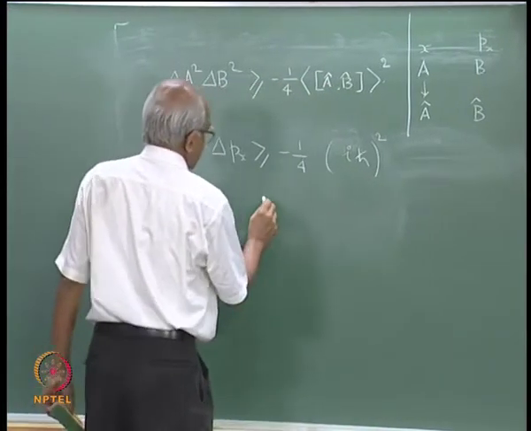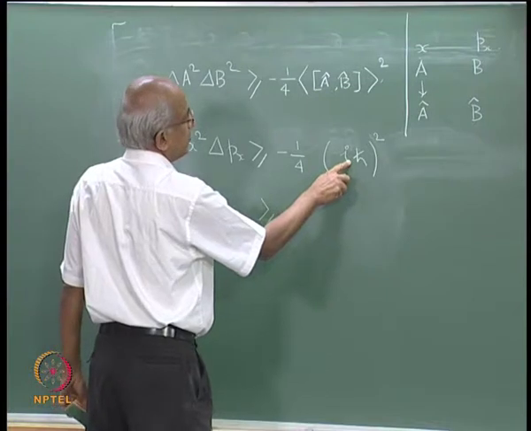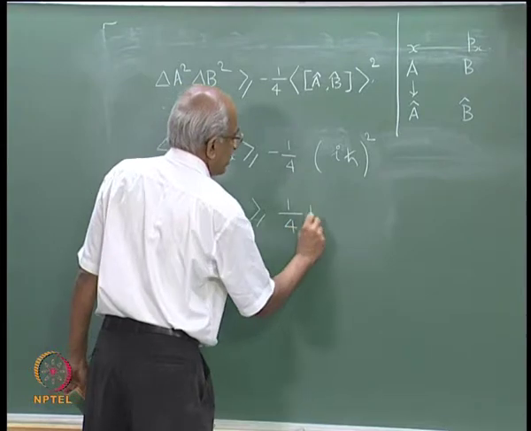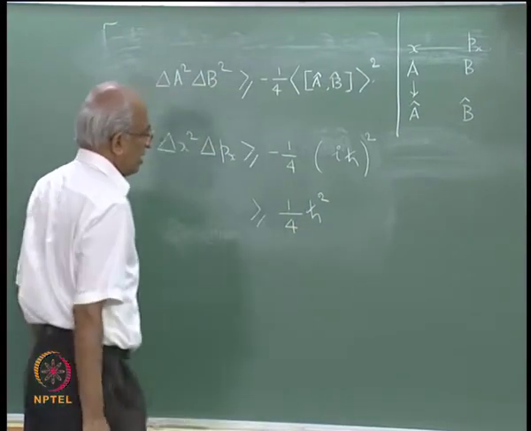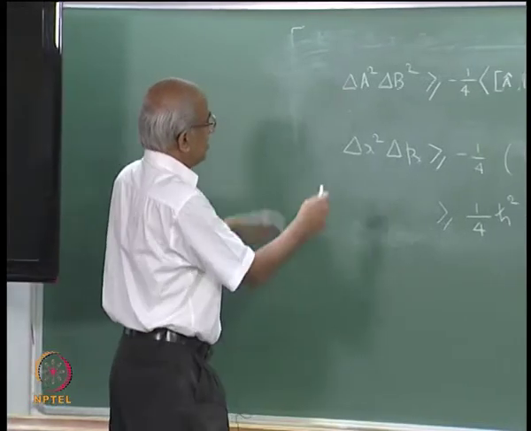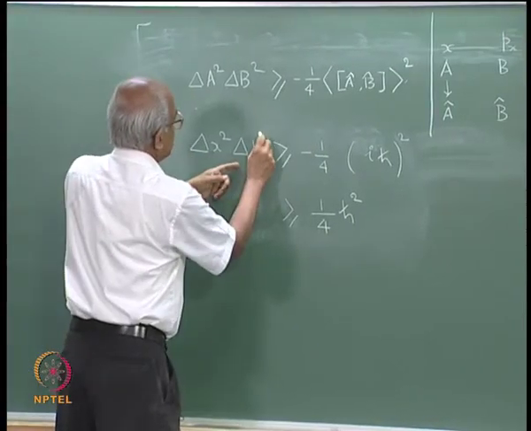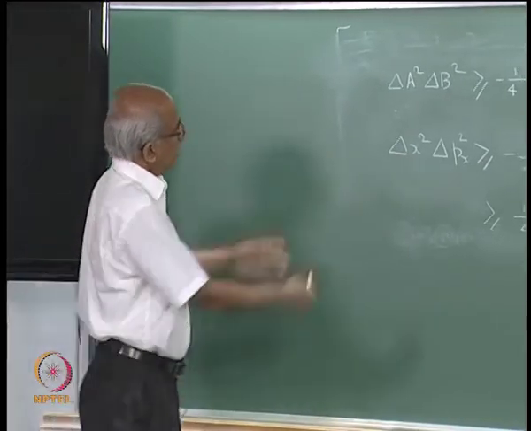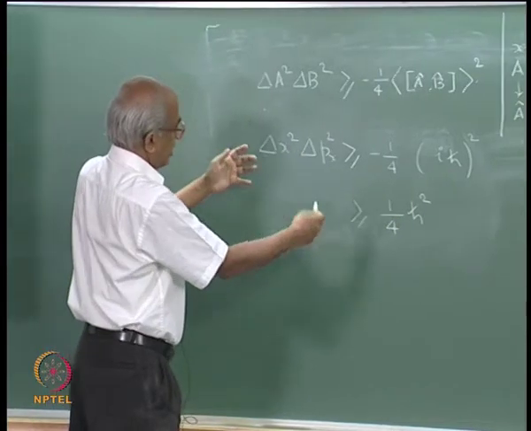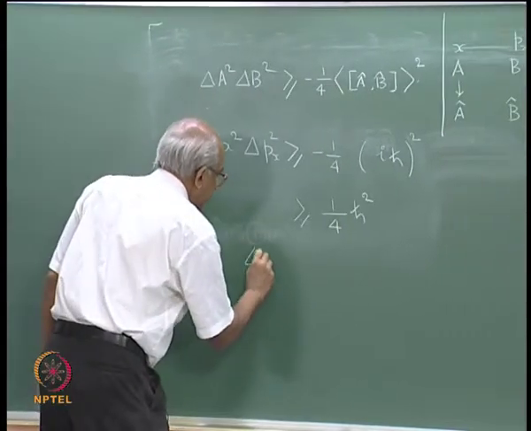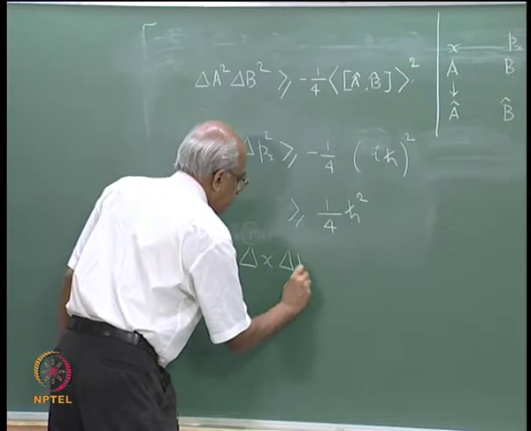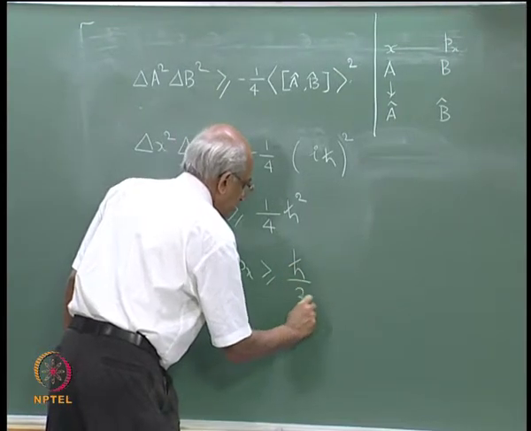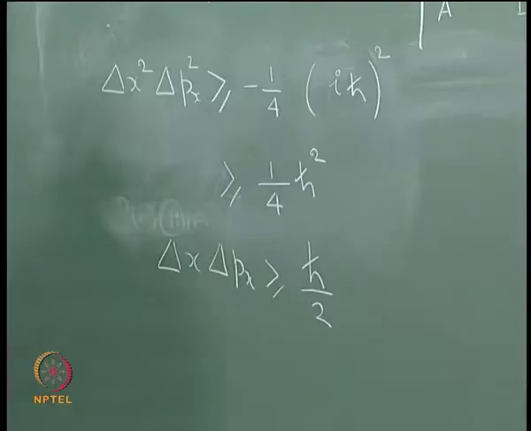And if you took the square, what does it mean? i squared is obviously minus 1, so that will cancel this minus sign. So, you are going to get 1 by 4 ħ squared, and sorry, there is a square that I should have put here, which I forgot. So, now I take the square root of this, and what happens? I shall get the relationship Δx into Δp_x must be greater than or equal to ħ divided by 2, which actually is the Heisenberg's uncertainty principle.